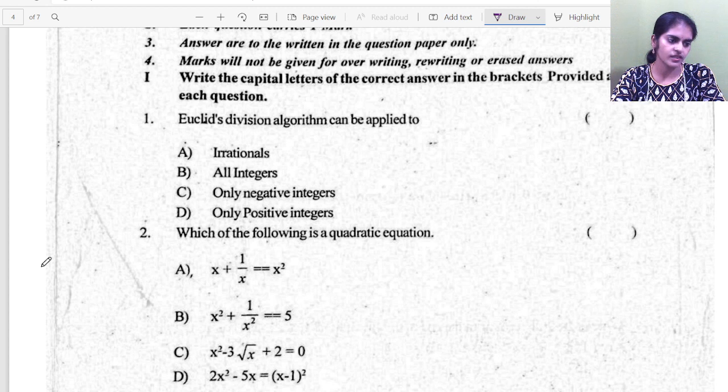Euclid's division algorithm can be applied to what? Irrational numbers? No. All integers? Only negative integers? Only positive integers? In any question where you see Euclid's division algorithm, you are applying it to only positive integers, isn't it? So option D is correct. Simple. By recollecting the concept, you can happily do it.